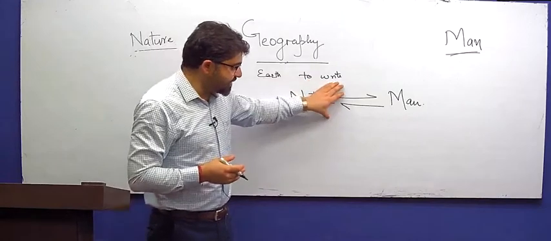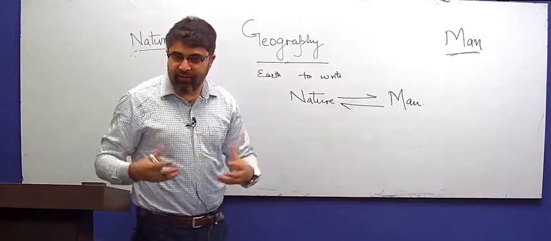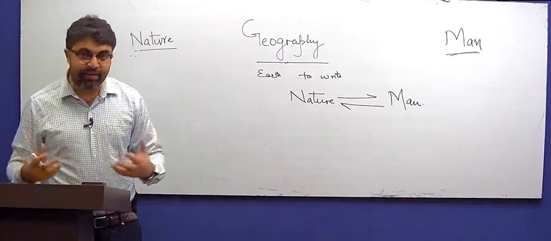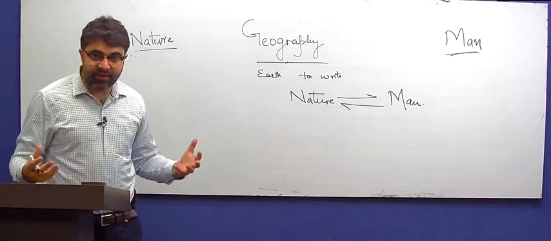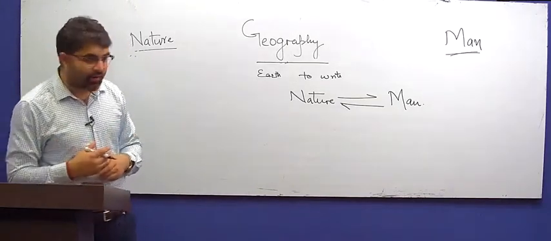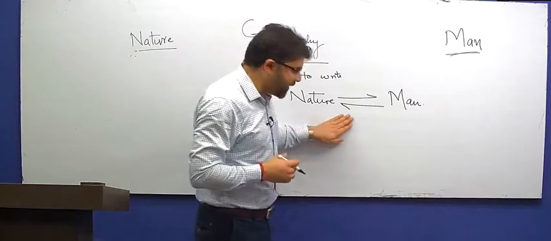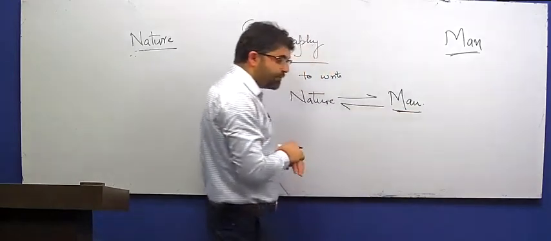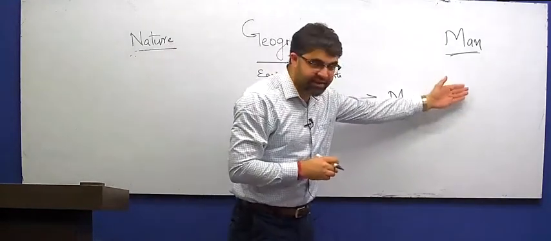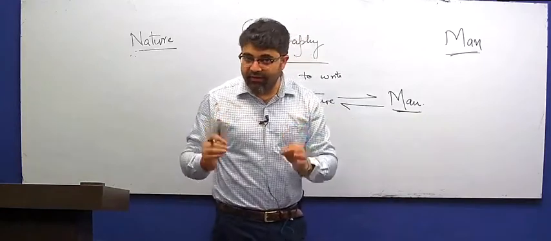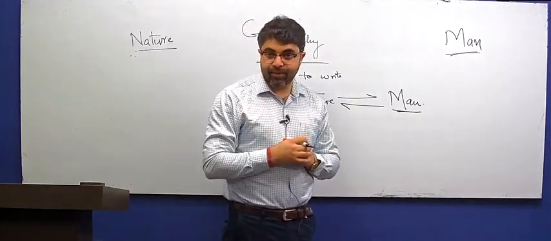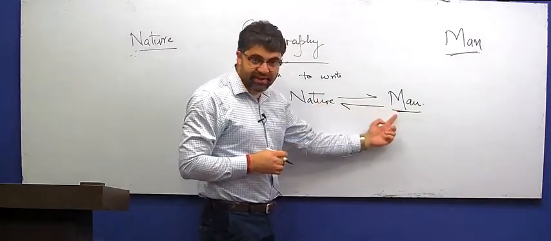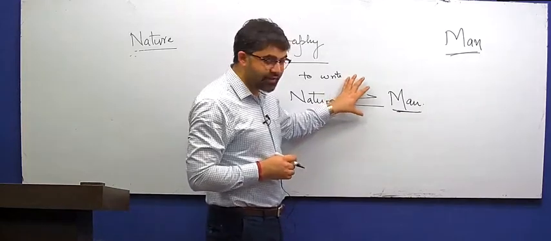Same thing, monsoon. Being in India, we understand how important monsoon is for India, the Indian economy, Indian agriculture. Festivals of India coincide with the onset and withdrawal of monsoon. This is what we study in one part. The other part is man: agriculture, industries, population, all related to human activities, anthropogenic activities. The study of the interaction between man and nature is called geography.